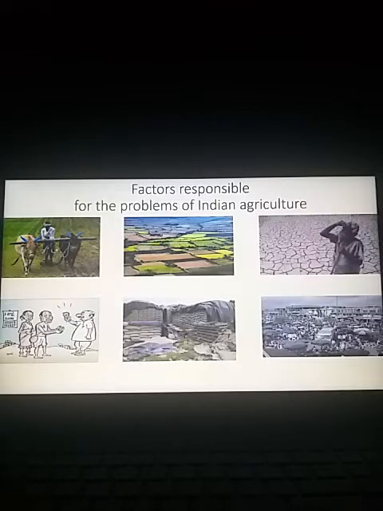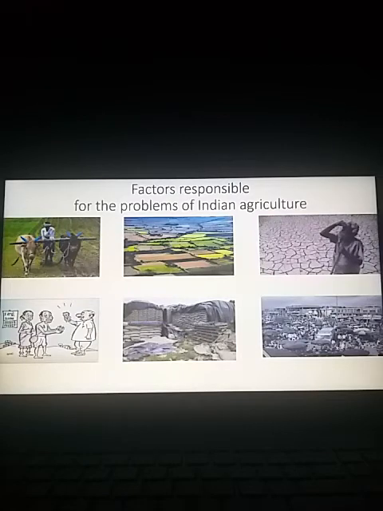Observe these pictures carefully. The very first picture, use of traditional technology. And here, the lands which have been subdivided, small land holdings, and a farmer who is expecting rainfall. That means he has no access to irrigation and instead he is dependent on monsoon. And the fourth picture denotes the poor farmers who are borrowing from rich money lenders at a high rate of interest.